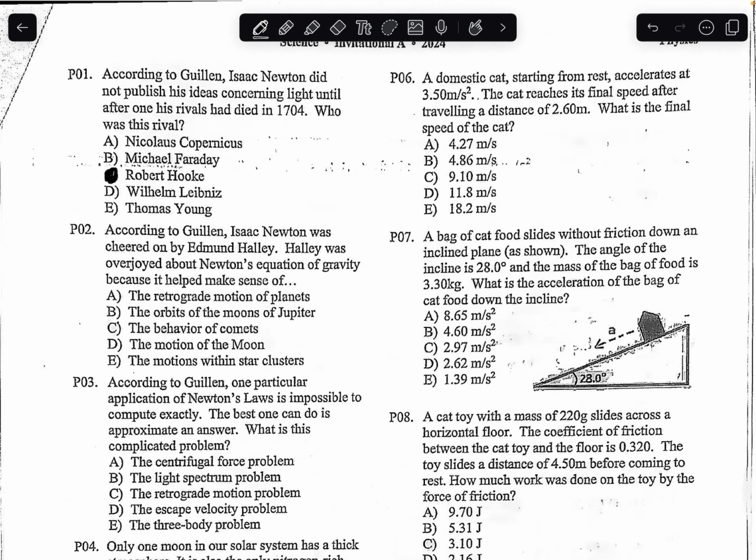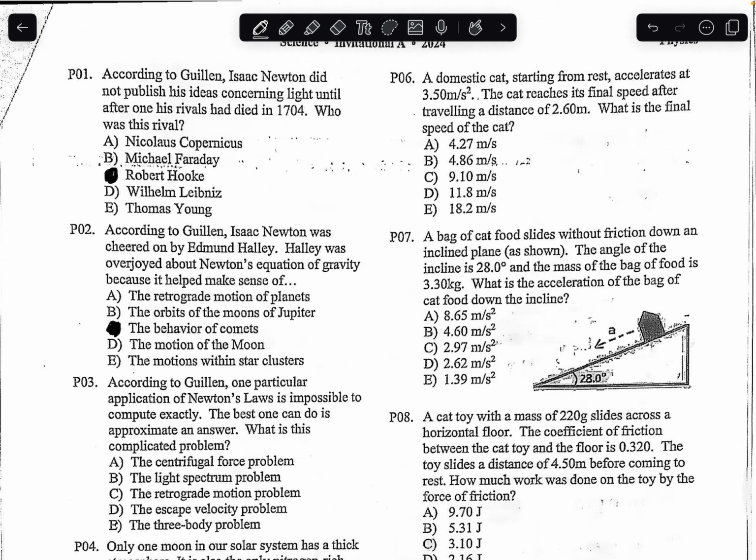Number 2, Halley was overjoyed about Newton's equation of gravity because it helped make sense of the behaviors of comets, which helped with his calculations on the gravitational force on the comets.